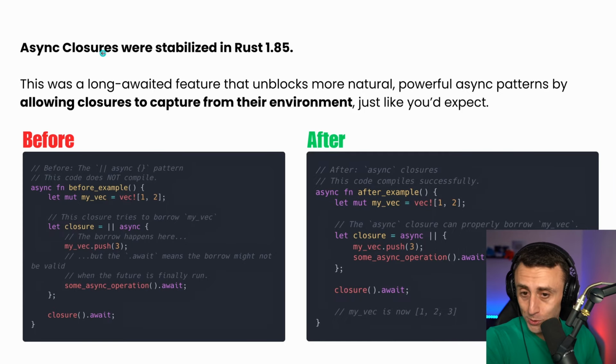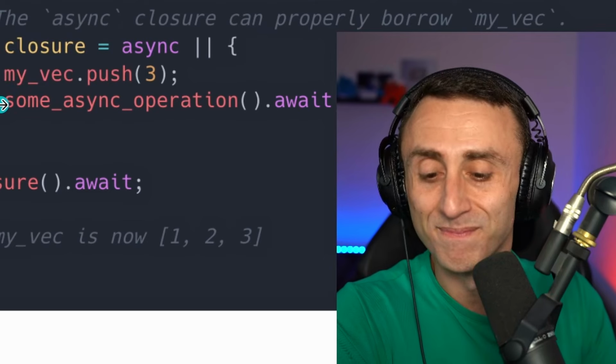Some new language and library capabilities. Async closures are stabilized in Rust 1.85, a long-awaited feature by all the Rust developers that unblocks some more natural and powerful async patterns, allowing closures to capture from their environment. It's the same code, but before this didn't compile. Now we can write this in this way. Are you happy? I am.